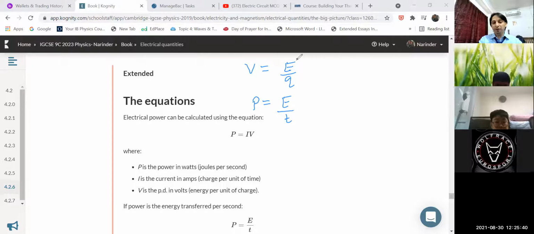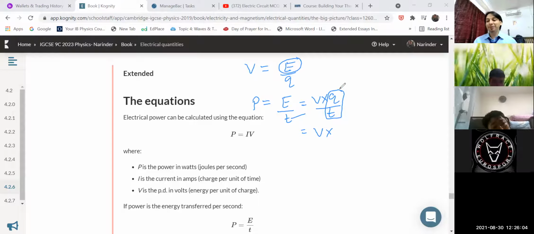So if you find the value of E from the above equation, E can be replaced in the power equation by V multiplied by Q, and this t in the denominator as it is. And further, you can write this equation as V multiplied by Q by t. Recall the equation, children. What is Q by t? Definition of current, time rate of flow of charge. Q by t is called the electric current.